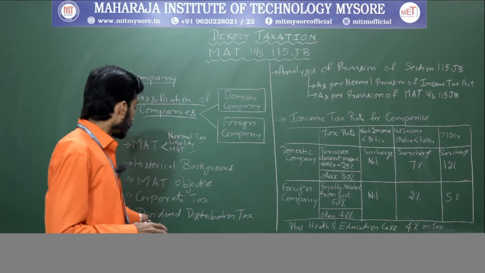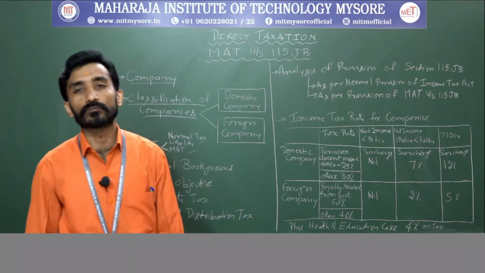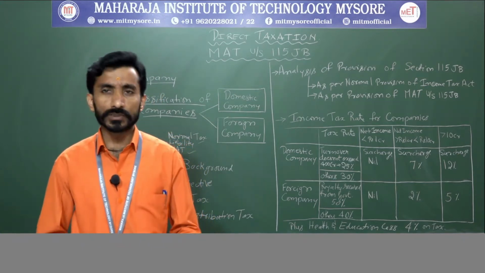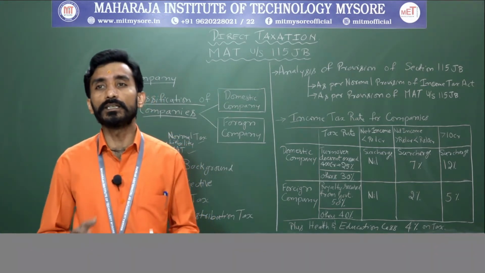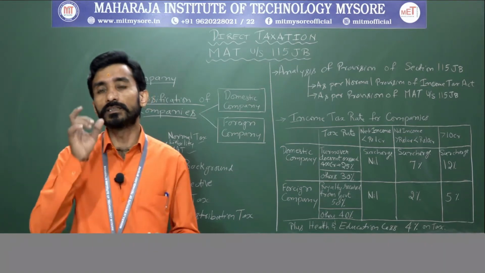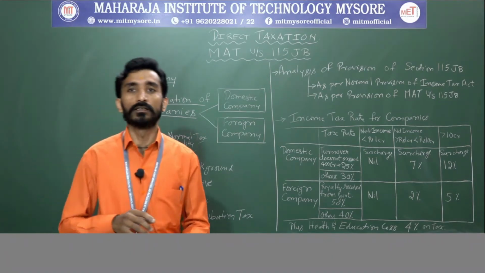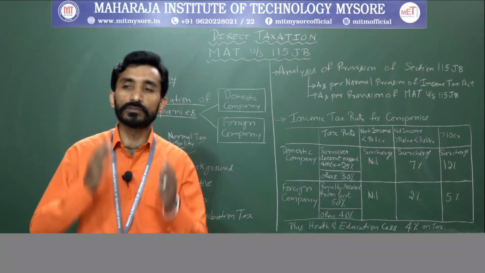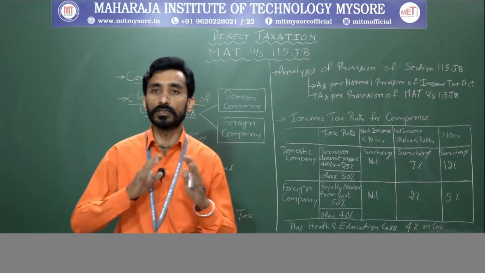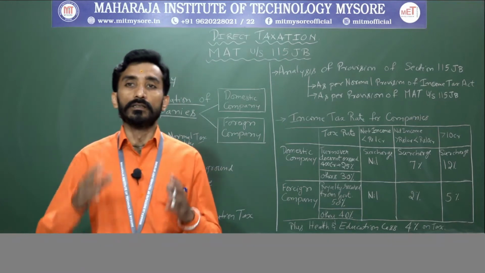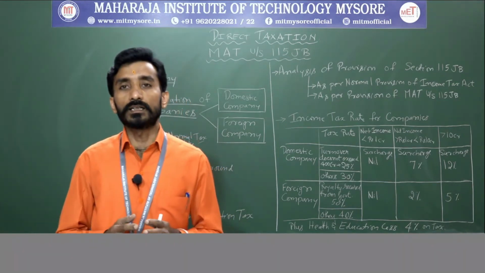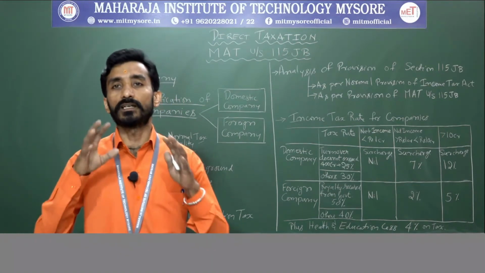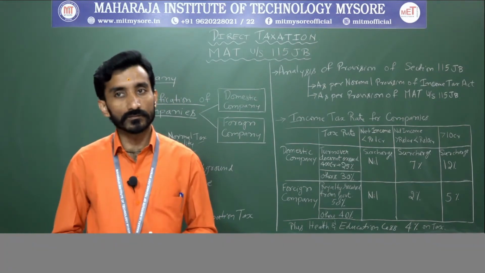Next term is dividend distribution tax, right? So what do you mean by this dividend distribution tax? It is also called DDT. In short form, we call it DDT, right? So here, dividend refers to the distribution of profits to the shareholders by the company. You know dividend, right? So based on that, dividend distribution tax will be charged on the profits that are distributed, right?